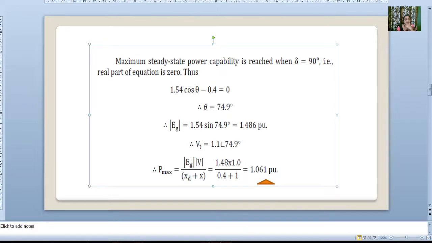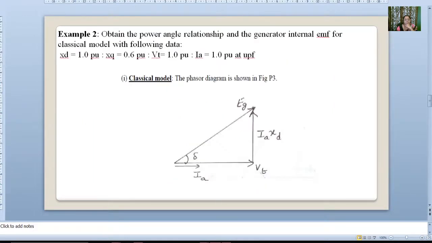Now we'll solve the second problem. Obtain the power angle relationship and the generator internal EMF for the classical model with the following data. Some of this data is useful and some may not be. Classical model means we have direct axis reactance xd, this is armature current Ia, this is Ia into xd, this is Eg.